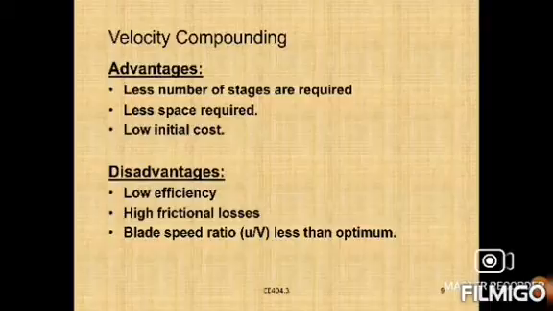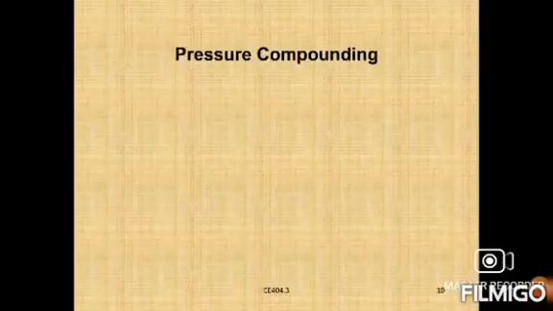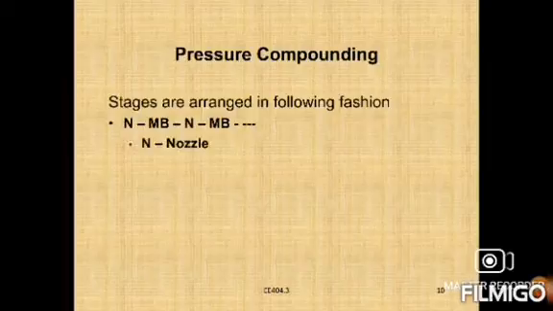Next, the blade speed ratio is less than the optimum, meaning the ratio of blade velocity to the absolute velocity of steam is less than the optimum. So these are the main disadvantages of the velocity compounding method. Then next one, pressure compounding.